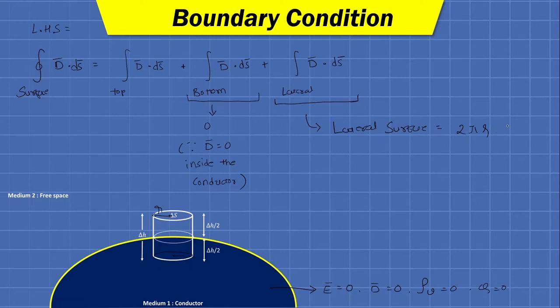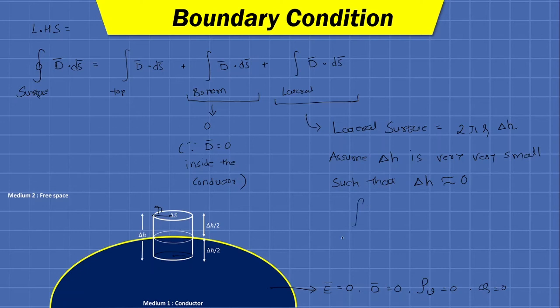Now assume delta h is very, very small, such that delta h is approximately equal to 0.